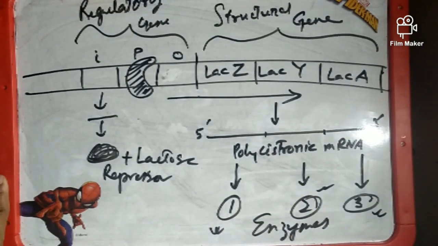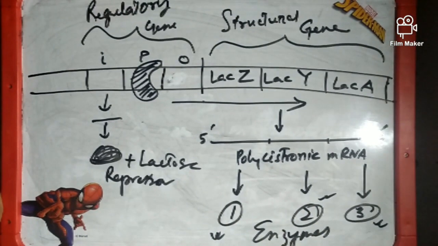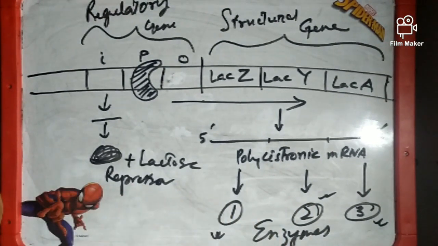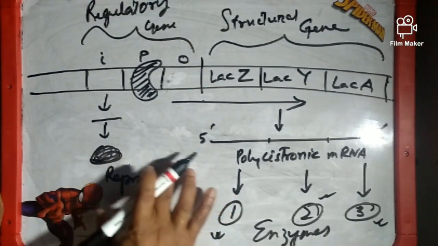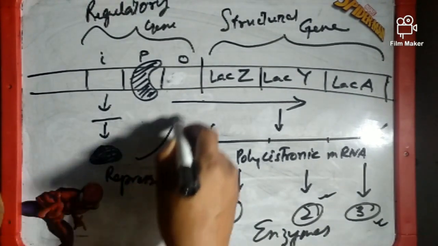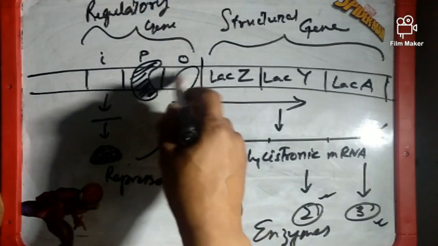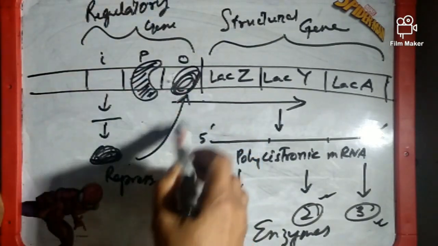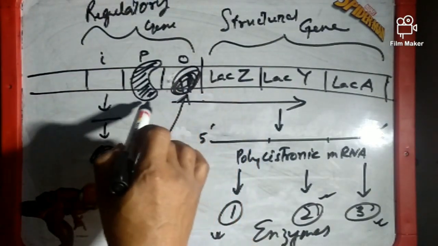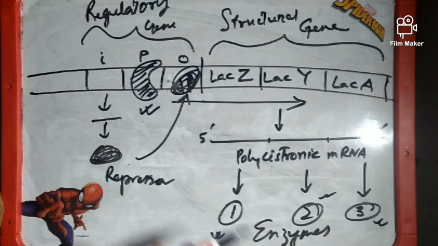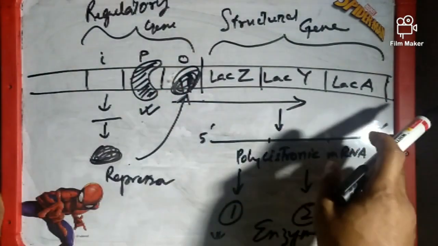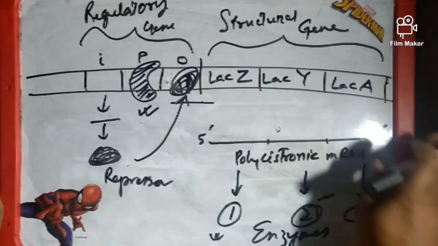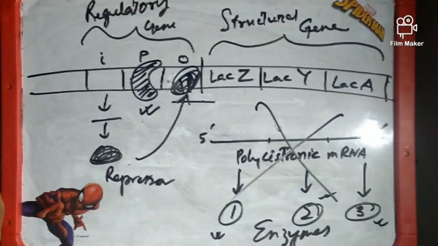So when all the lactose is utilized, when the cell becomes lactose free, the repressor molecule becomes free, and when there is no lactose, the repressor is now free to bind with the operator. The repressor will go and bind with the operator. So when the repressor binds with the operator, the RNA polymerase will again be blocked. As a result, from this point, there will be no transcription and there will be no formation of the enzyme.